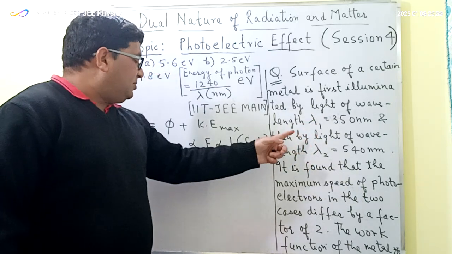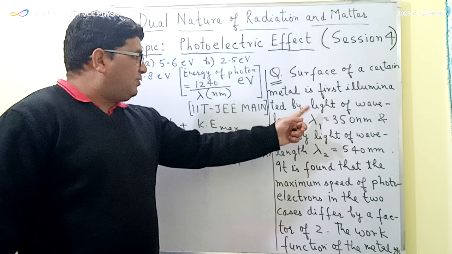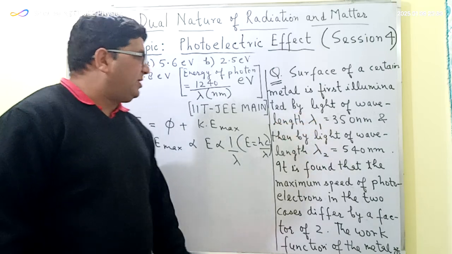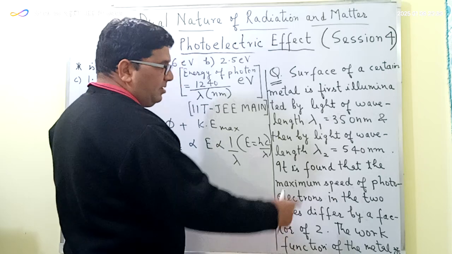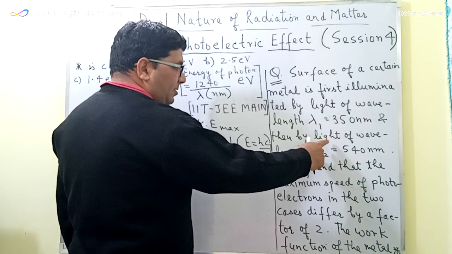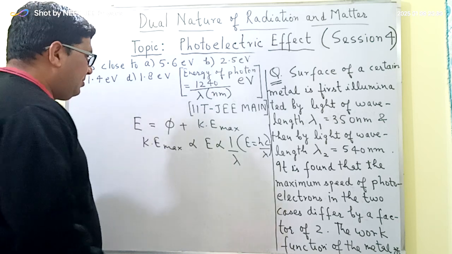So the maximum velocity of the photoelectron in the first case, when the wavelength of the light is 350 nanometer, will be more in comparison to the velocity of the photoelectrons when the wavelength of the light is 540 nanometer.